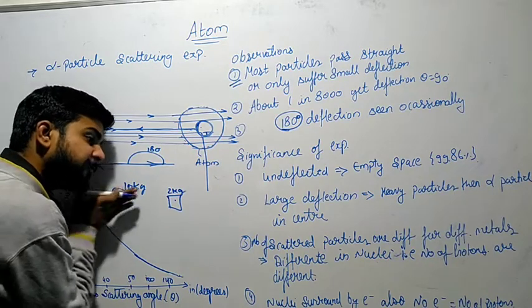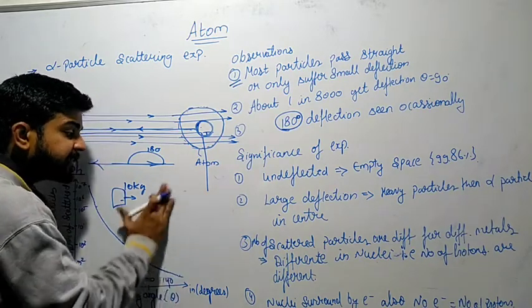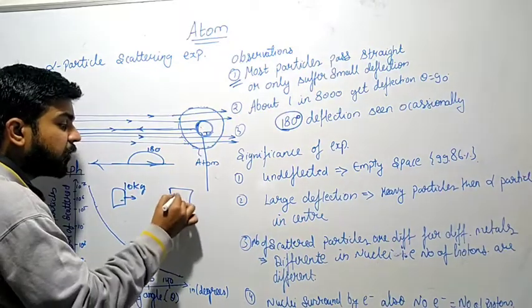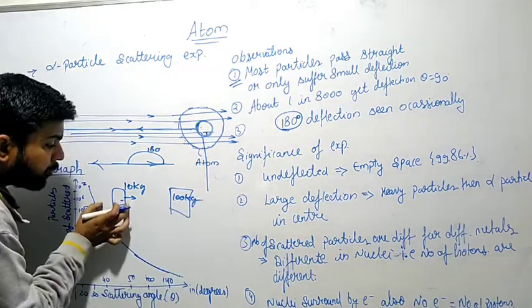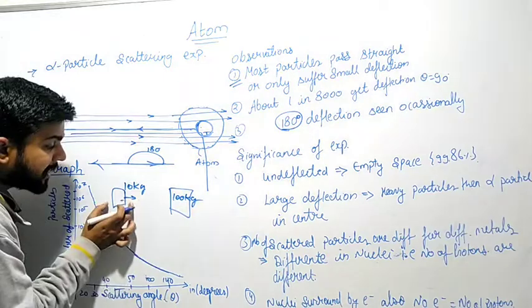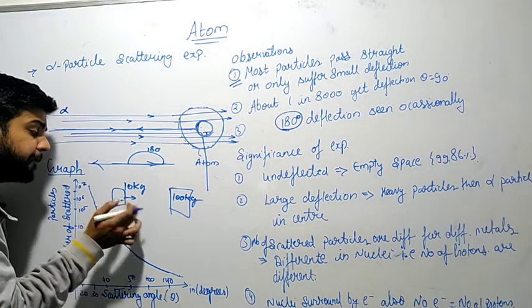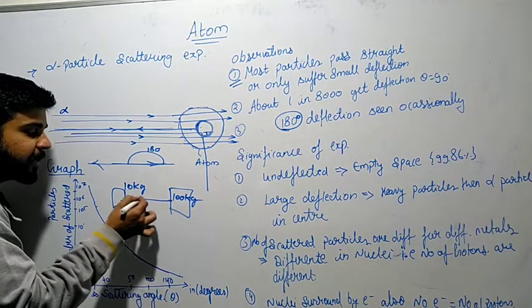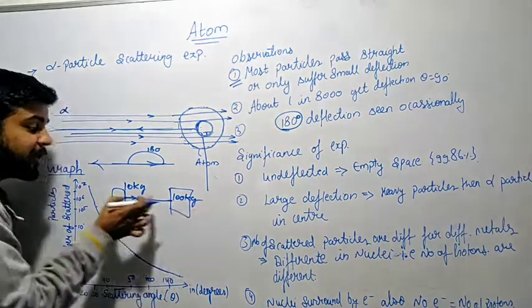Obviously this 10 kg will move straight and deflect it. But if I say this is a 100 kg stone and I throw a mass of any particular ball or anything of 10 kg towards it, it will get deflected back. Why so? Because here mass is more, here mass is less.